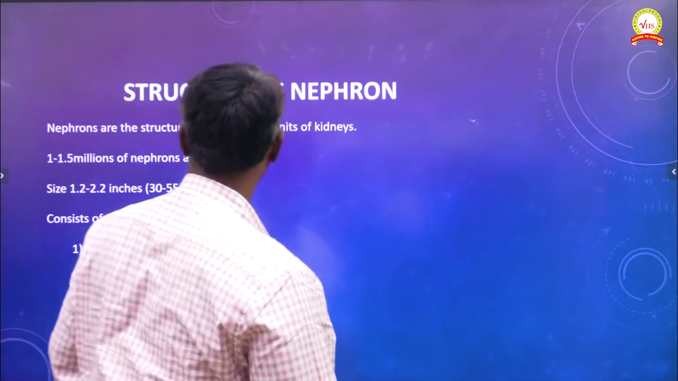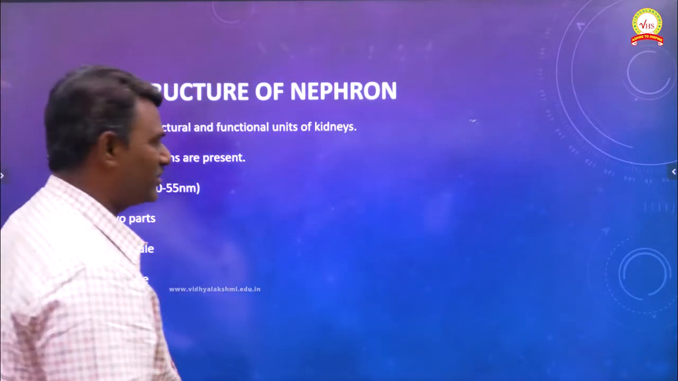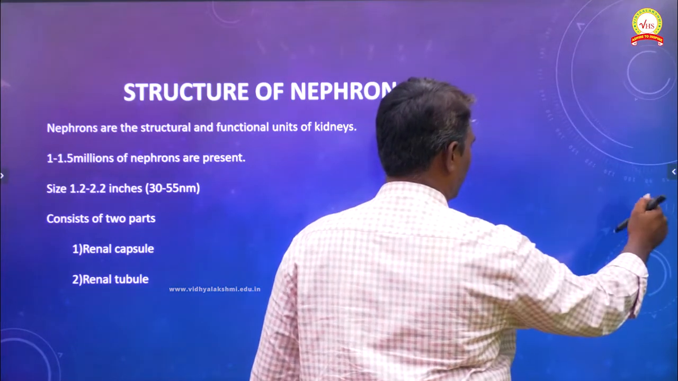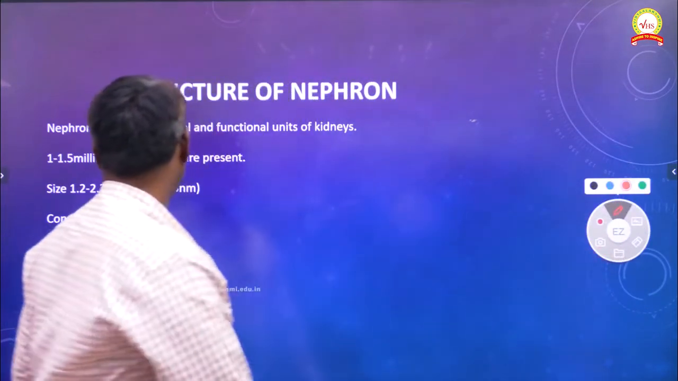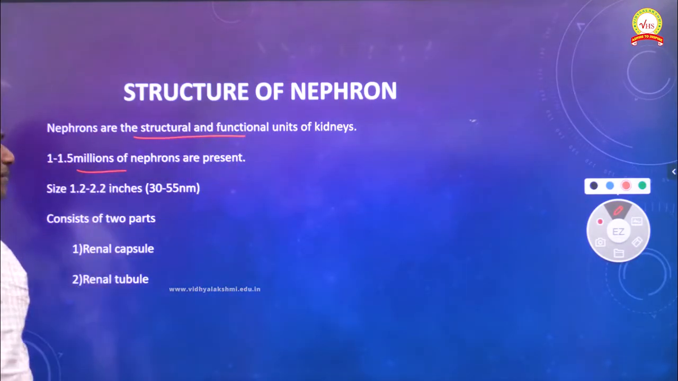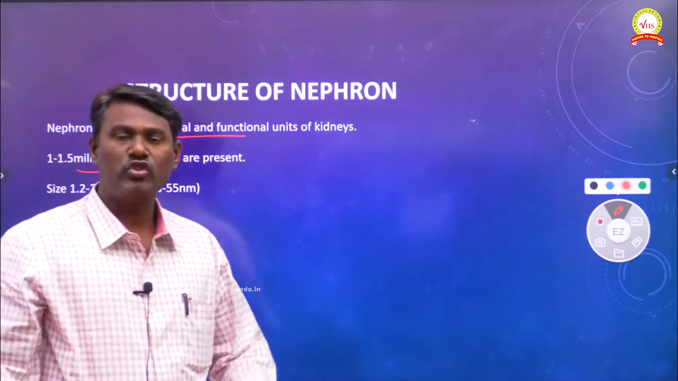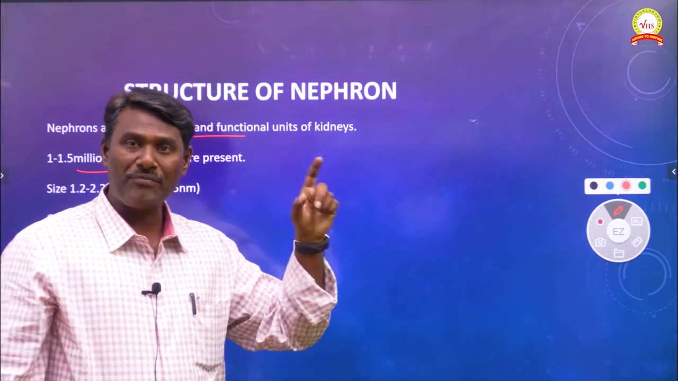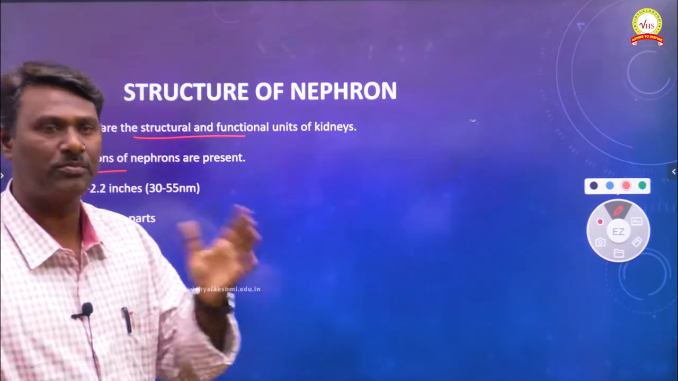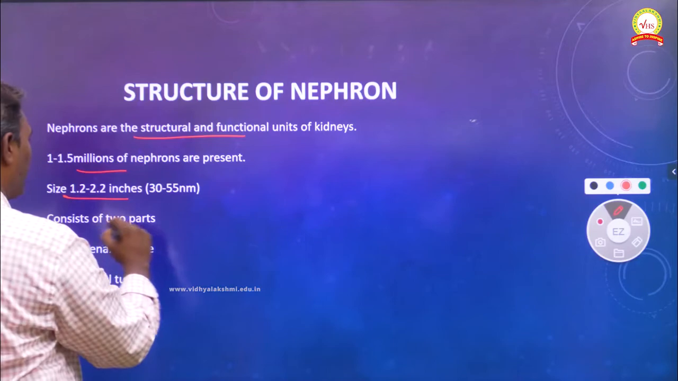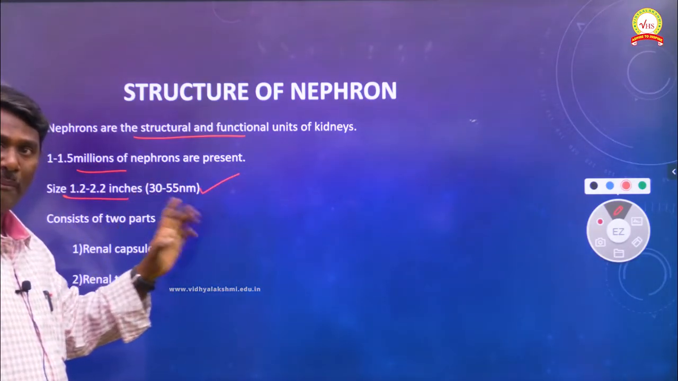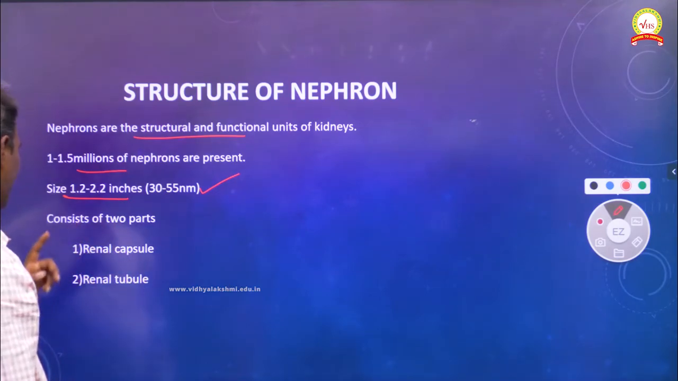The next topic is the structure of the nephron, which is very, very important. Nephrons are the structural and functional units of the kidneys. Each kidney consists of 1.5 million nephrons, which play an important role in the ultrafiltration process. The size of a nephron is 1.2 to 2.2 inches, that is 30 to 55 nanometers, and it consists of two distinct parts.